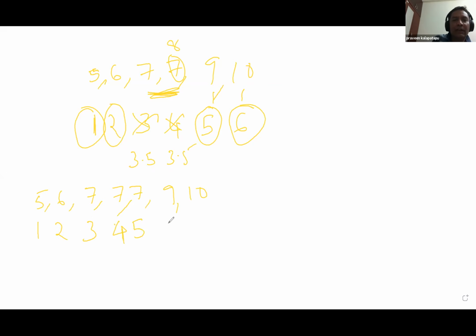You are going to keep these ranks the same and change these ranks. Now what about this? So here what you do is 3 plus 4 plus 5 divided by 3. That is going to be 4. So you are going to give rank as 4, 4, 4.